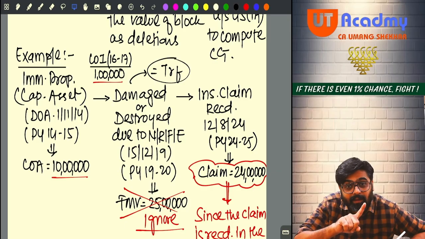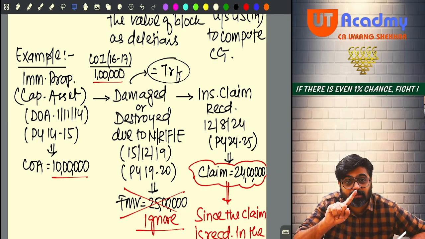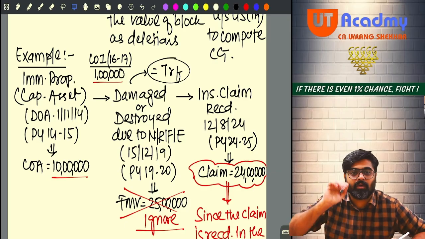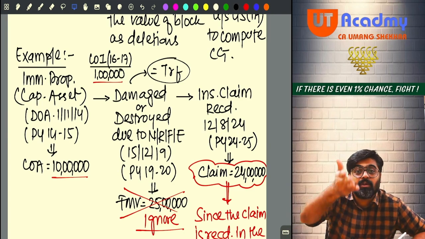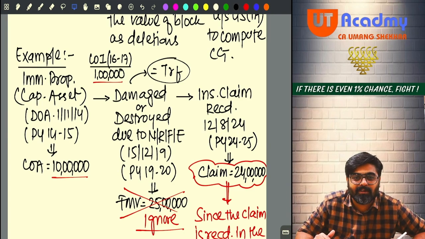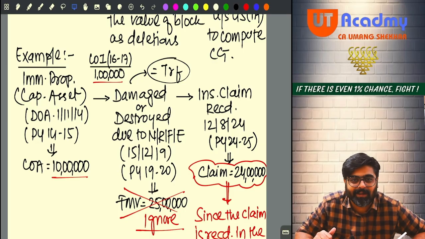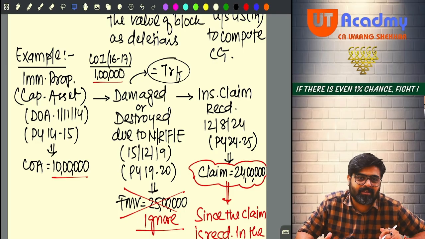Long-term capital gain without taking indexation. And this 13 lakh will be taxable in that same year only. Why, sir? Because in that same year you are getting the insurance claim also, 12th of February 2025. Now, what will be the tax rate on this gain, sir?